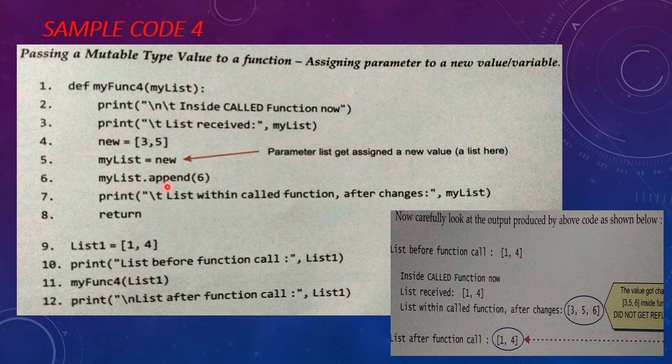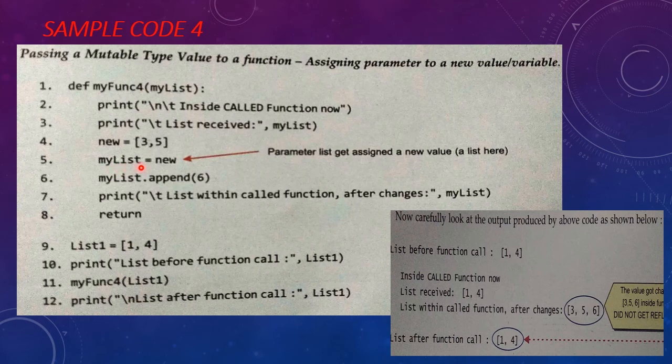So when I append value 6 to my list, what will be the output? You can see here the previous value of new was 3 and 5, and the same location is referred to by the mylist variable.